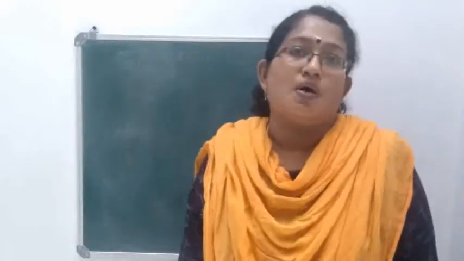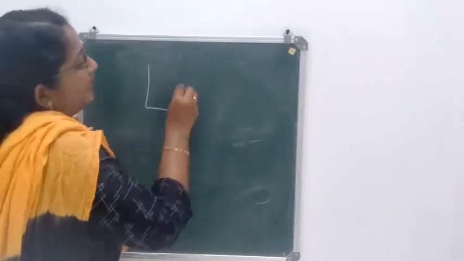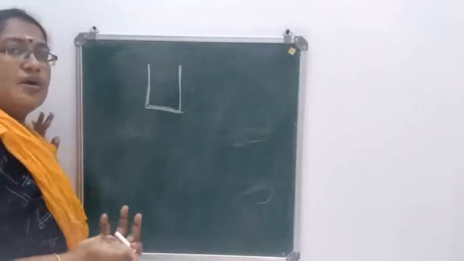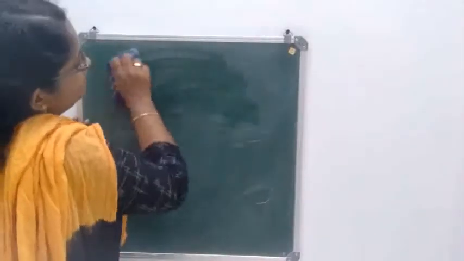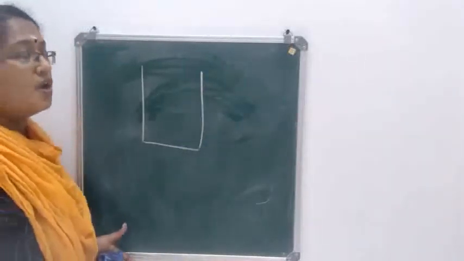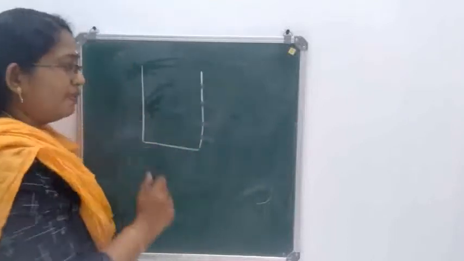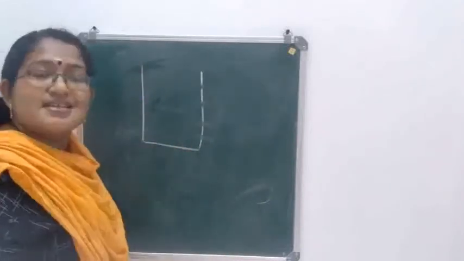Now the third point is liquid pressure increases with the depth. An activity is given here to show that. We have a vessel, a can or a container, and we are making holes on it. We'll make them somewhat bigger, then only it will be clear. Four holes are made at different heights on this container.